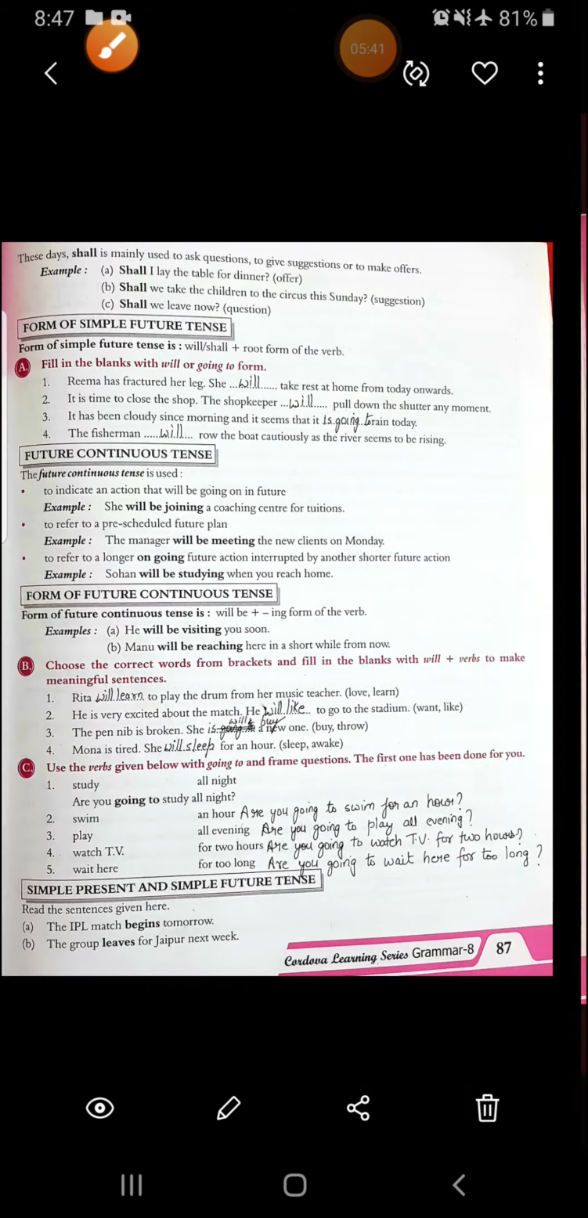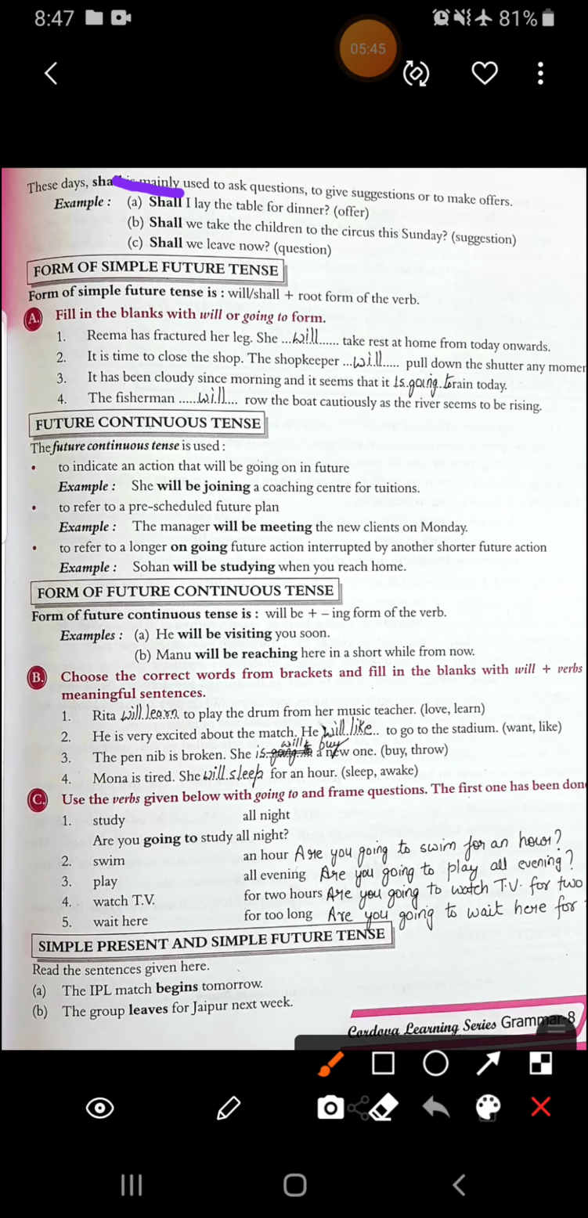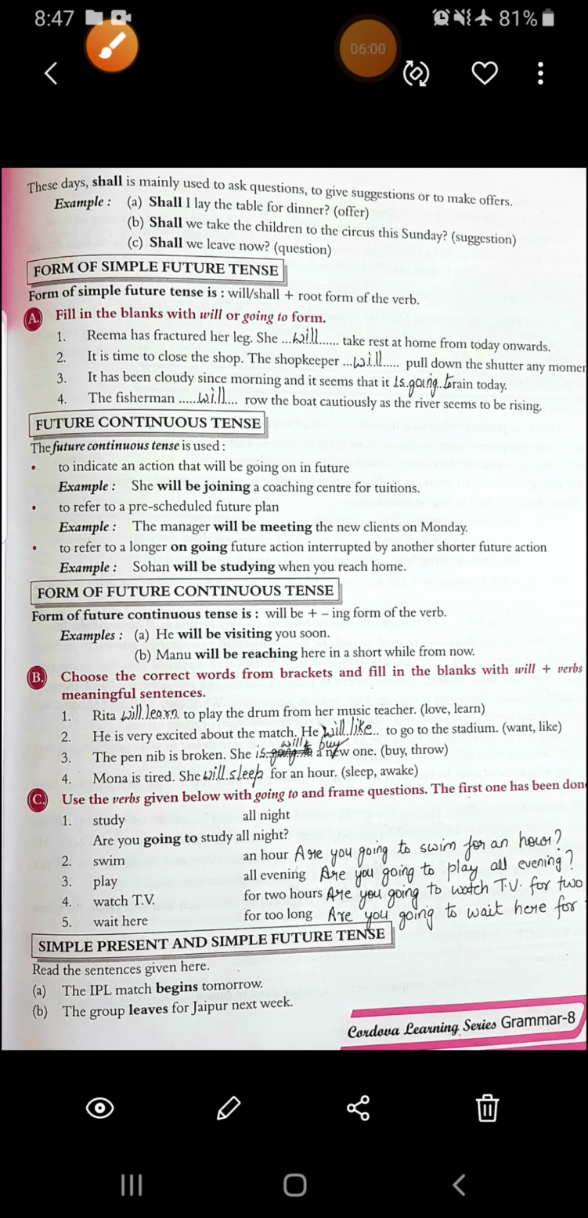Alright. Then these days, shall is mainly used to ask questions, to give suggestions or to make offers. Like, shall I lay the table for the dinner? It's an offer. Shall we take the children for the circus this Sunday? It's a suggestion. Shall we leave now? It's a question. So you can see, nowadays the usage of shall is not common. It's rare. We generally use will. And with the first person only, shall is used.